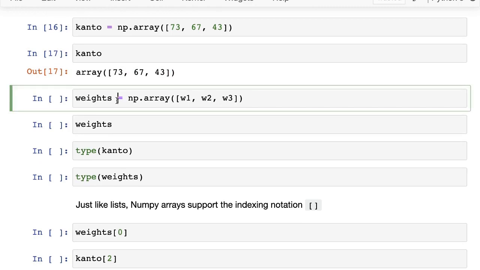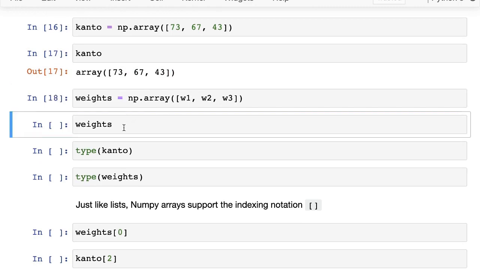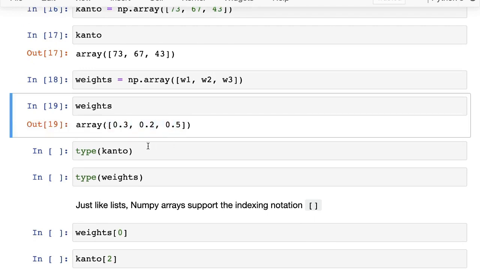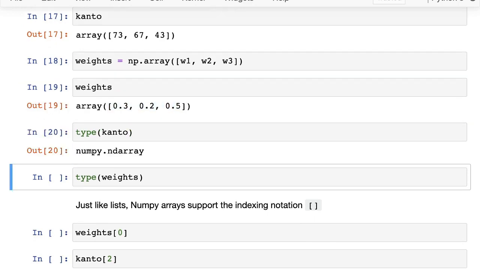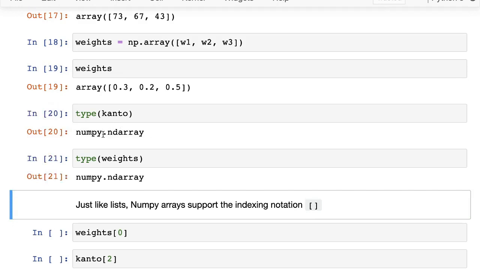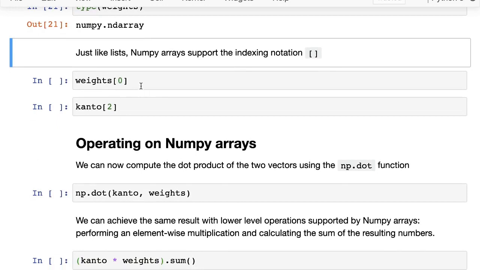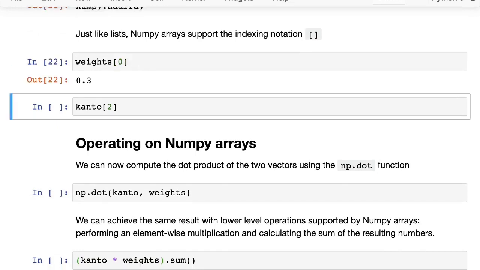Then we have the weights. So this is once again a NumPy array. It simply contains a list of numbers. But when you check the type, you will see that each of these has the type ndarray, right? So this is no longer a Python list. This is now a special data type which is defined and offered by NumPy. Okay. And just like lists, the NumPy arrays behave like lists in many ways. And one of the ways is just the indexing notation.